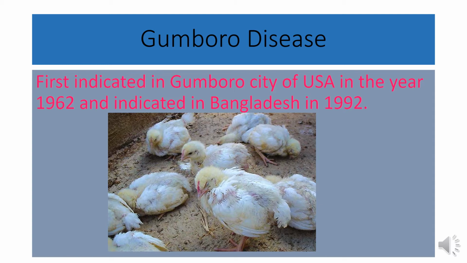And when the chickens are attacked by Gumboro disease, some prevention should be taken, that is separating healthy hens from the sick hens because it is a viral disease, and then bury the dead hen. Ensure biosecurity to stop the entrance of germs, and after attacking there is no treatment and prevention because this is a viral disease, so this measure should be taken.